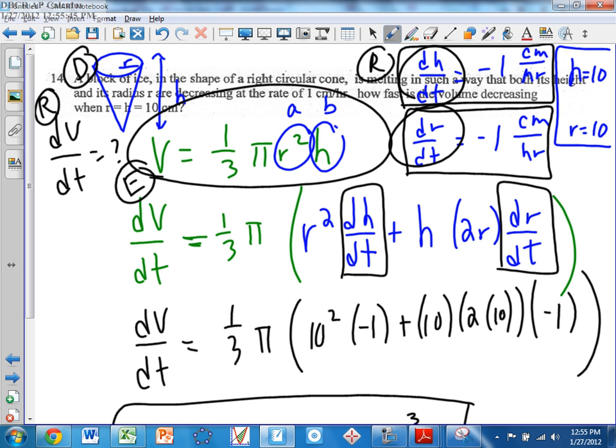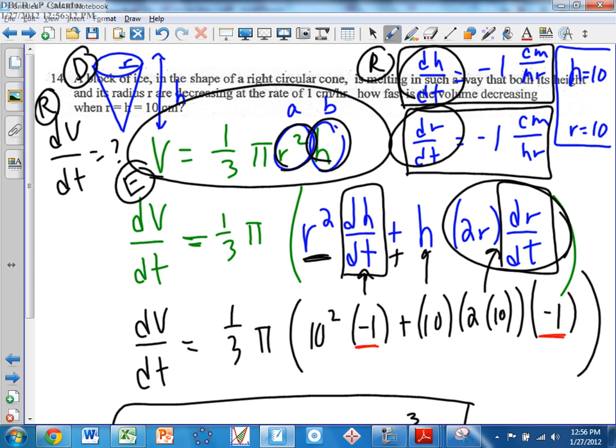So if we think of r squared as a, think of h as b, and we take the derivative using the product rule, we have a times the derivative of b plus b times the derivative of a. The derivative of a is both of these two here. Again, the derivative of r squared is 2r dr/dt. Once we plug in dh/dt and dr/dt, we'll see that we can plug in the -1 in both of those spots, right here and right here.